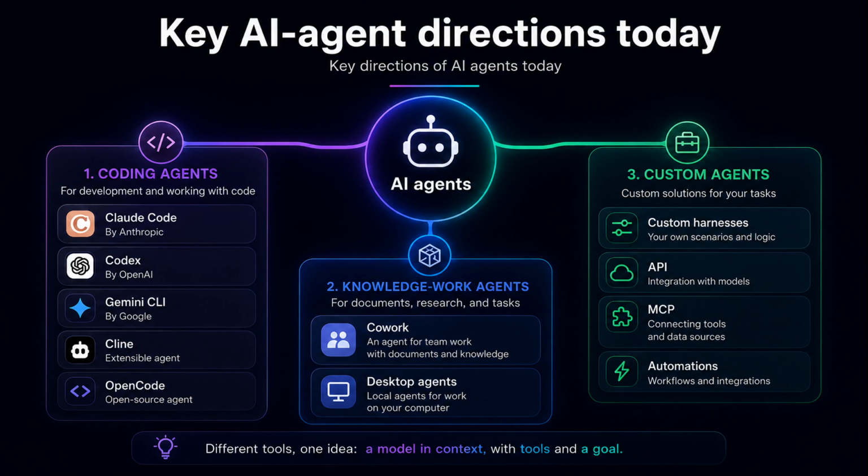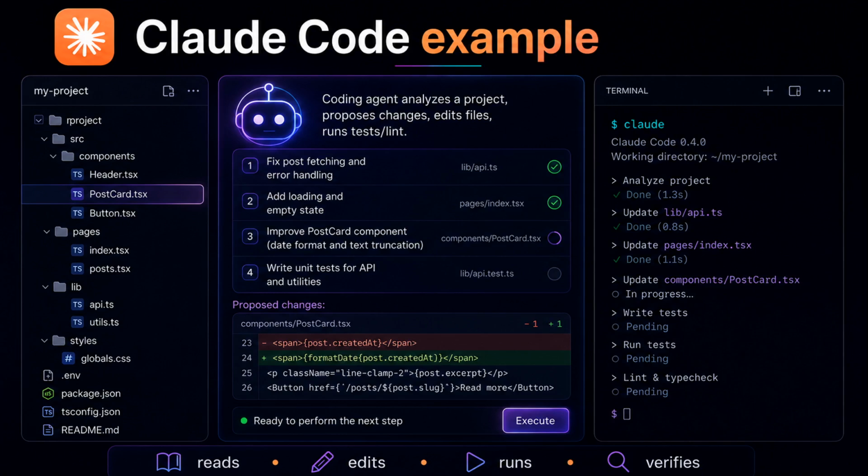The tools are different, but the idea is the same: a model in context with tools inside a working environment, moving toward a result. Claude Code is one example of a coding agent. And an important correction: it is not only a terminal tool. Yes, it has a developer-oriented history and can work with code bases, commands, tests, and repositories. But the key point is not the terminal.